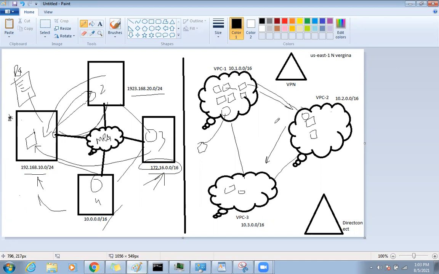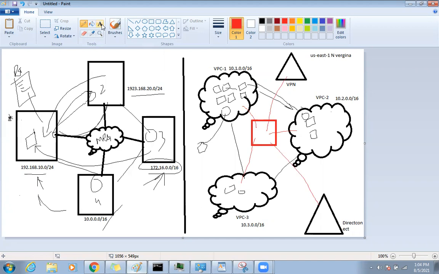That's why Amazon came with a very beautiful feature called Transit Gateway. Transit Gateway is nothing but a shared transit location. What you need to do is connect VPC 1 here, VPC 2 here, VPC 3 here, your VPN site here, your Direct Connect here.